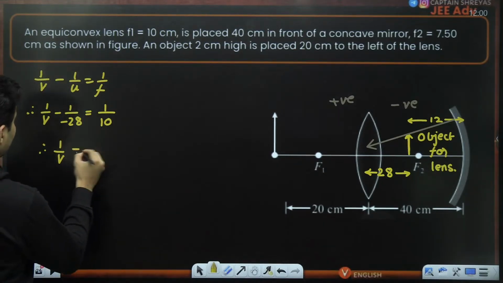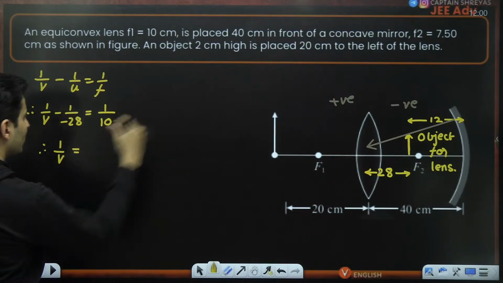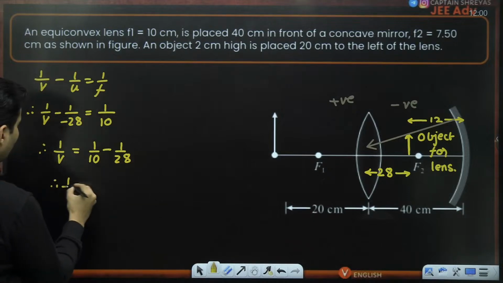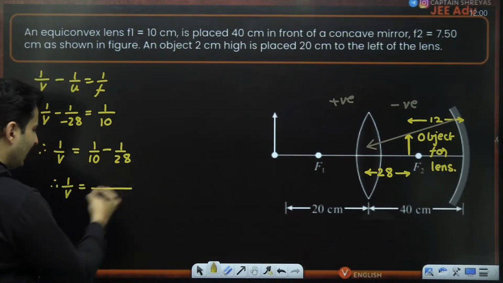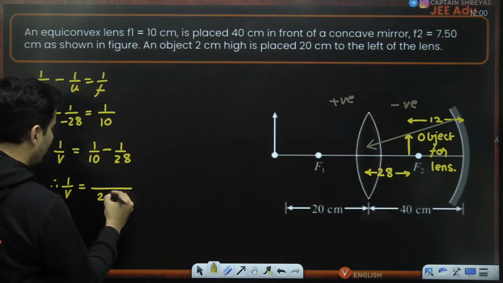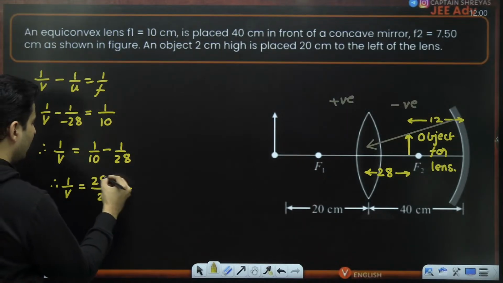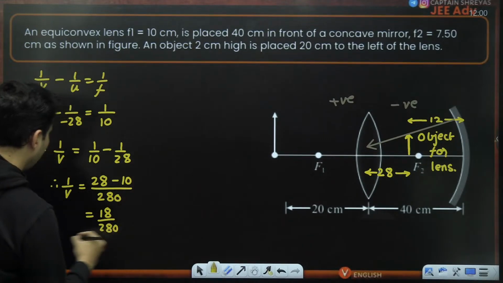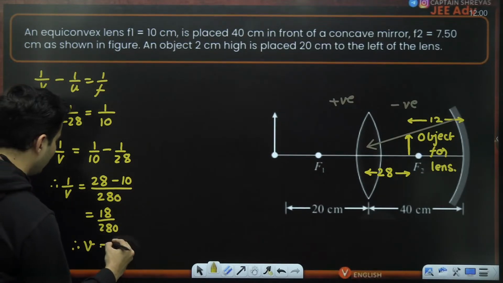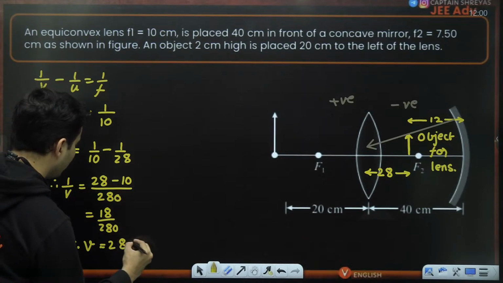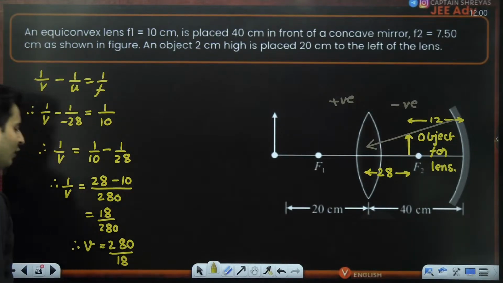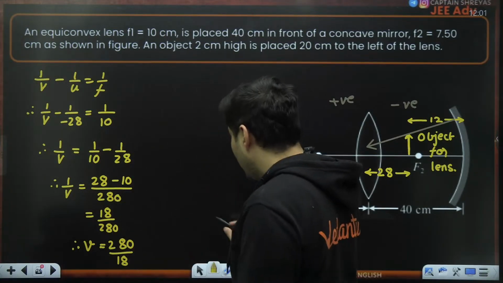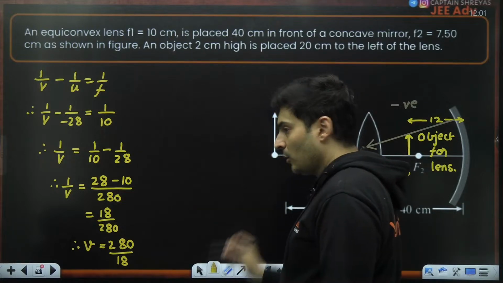So 1 by V is equal to minus minus is plus. It goes on the other side, becomes minus. So 1 by 10 minus 1 by 28. Therefore, 1 by V is equal to, we can take the direct LCM. We can just say 280. So this will become 28 times, this will become 10 times. So this will become basically 18 divided by 280. So therefore, V will just become 280 divided by 18. Now, once I get that, that is the final location, by the way. Again, that is the final location.